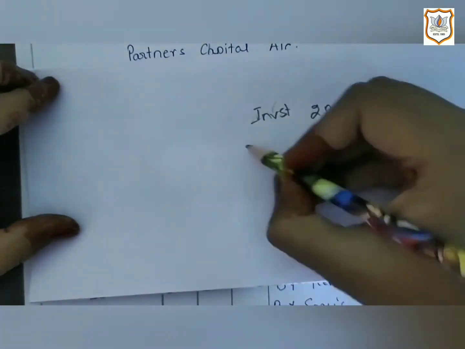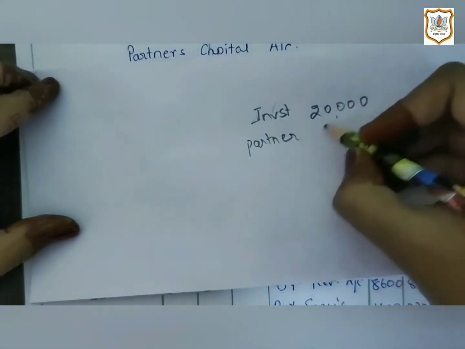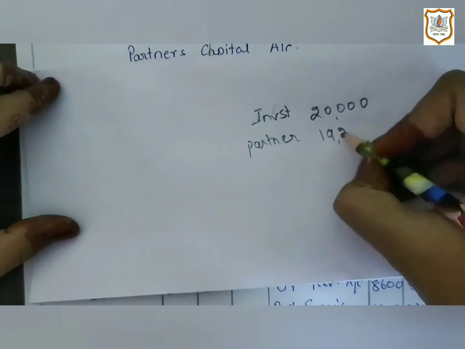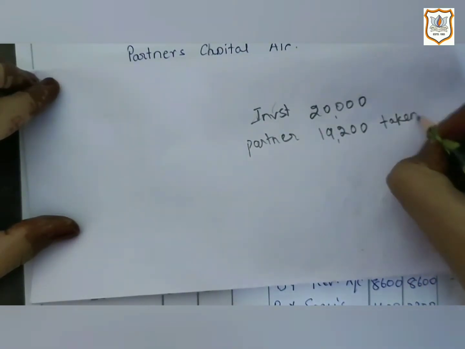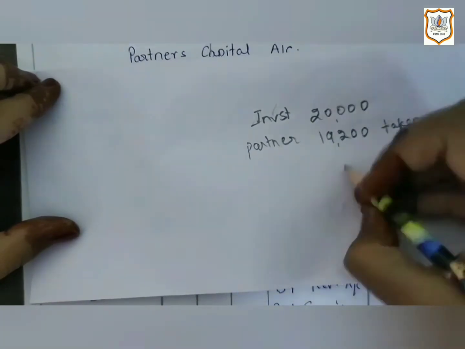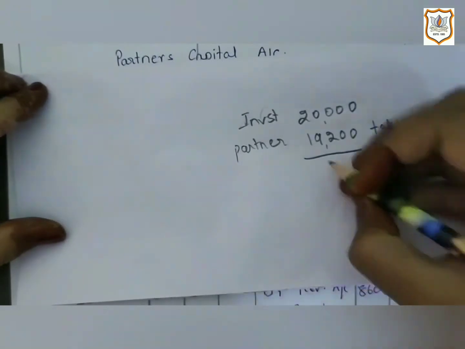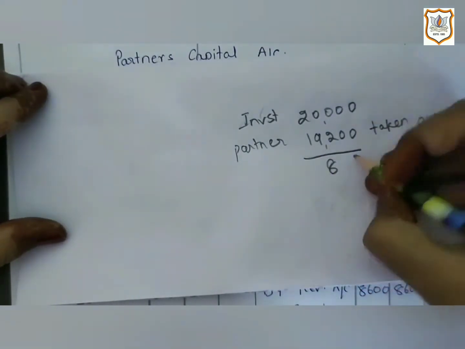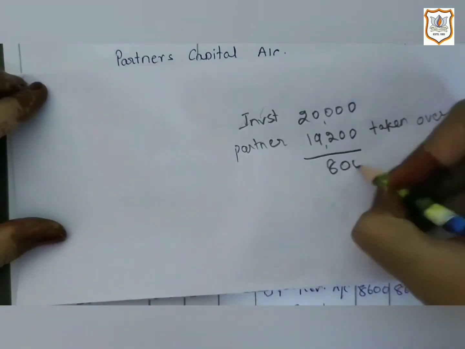But Ahna, that is the partner, has taken away the investment at rupees 19,200, taken over by the partner. So here, by subtracting 19,200 from 20,000, we will get 800.